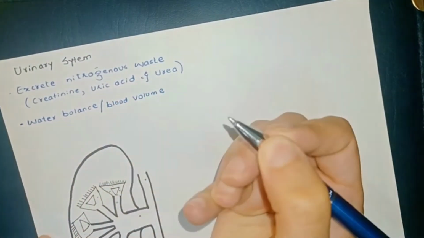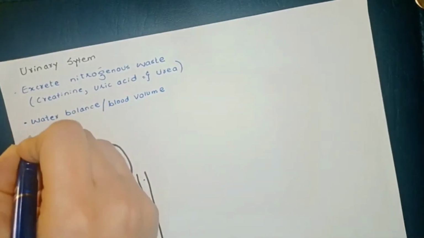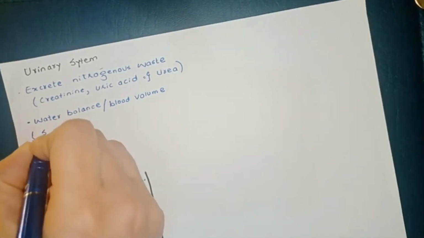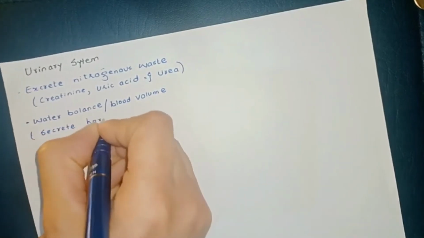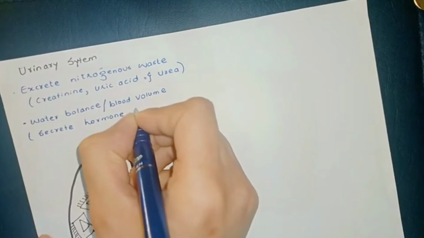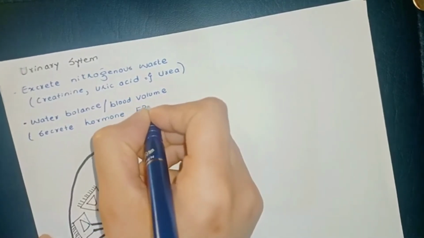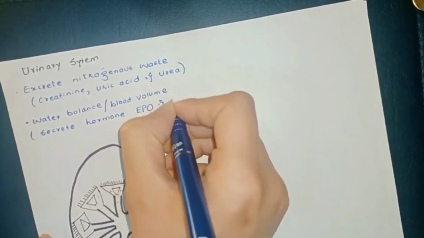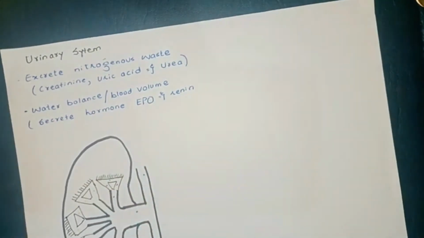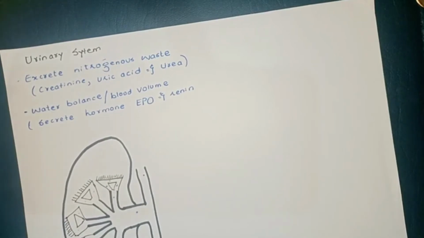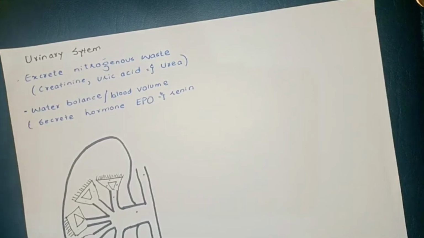For example, they secrete the hormones EPO and renin. If you recall, EPO is going to increase erythrocyte production, and renin is going to cause the formation of angiotensin II so that you can increase the blood pressure as needed.